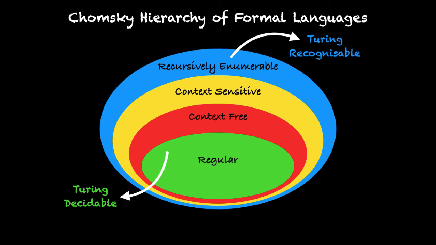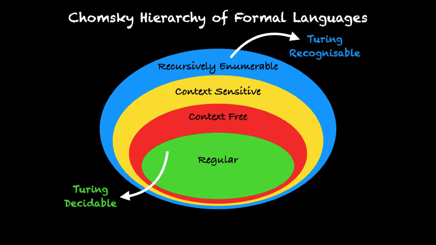So this is the difference between languages which are recursively enumerable, meaning they are equivalent to the set of Turing recognizable languages, and the set of regular languages, which is equivalent to the set of Turing decidable languages. So once again, what is Turing decidable? Turing decidable means that if you give a word to the Turing machine, it will definitely halt and tell you whether the word belongs to that language or not. But if a language is merely Turing recognizable, then the Turing machine will definitely halt and tell you only if the word belongs to that language.